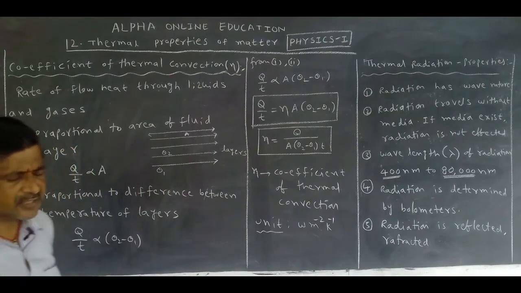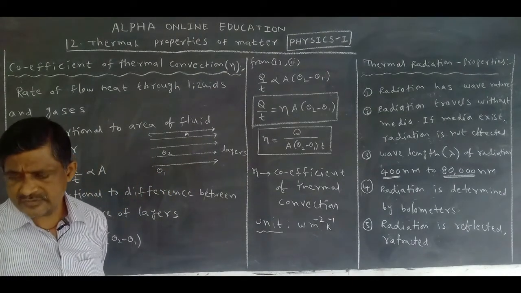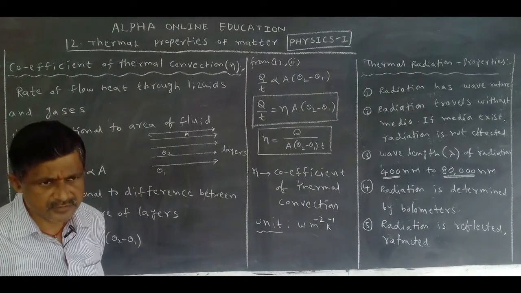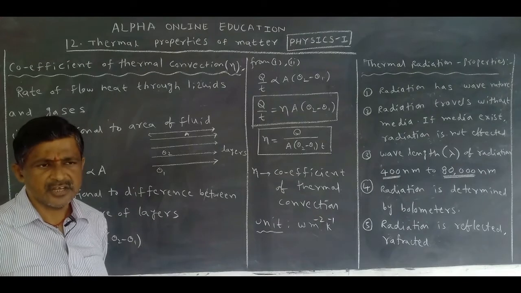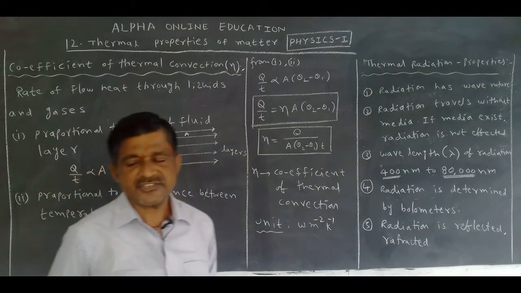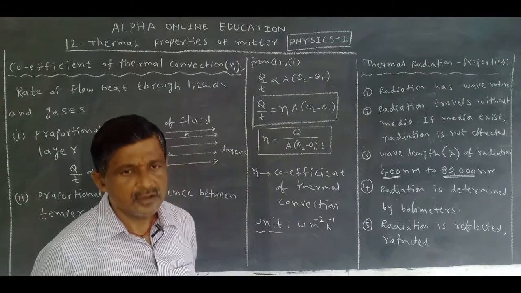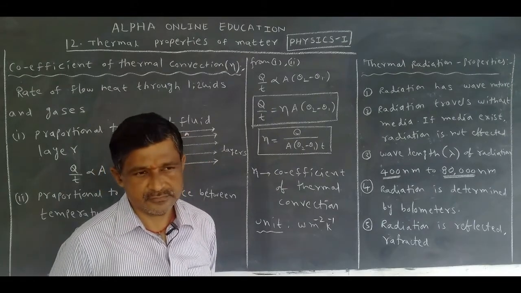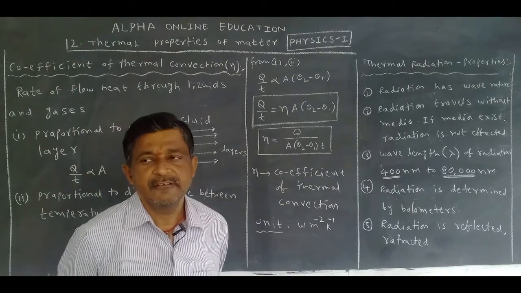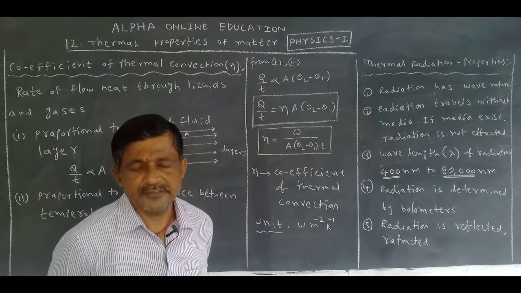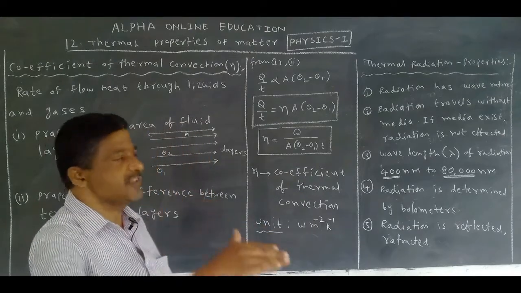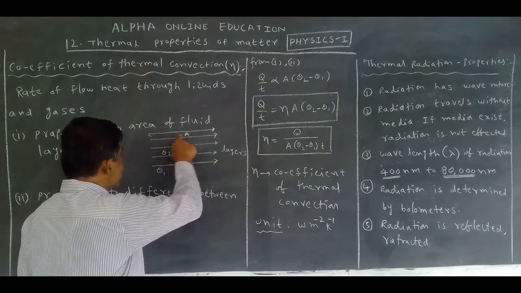Okay, when the heat energy is received by liquids and gases, the particles change their position. Liquids and gases are called fluids. Why? They flow. That's why we can take liquids and gases as streamlines, like these lines.